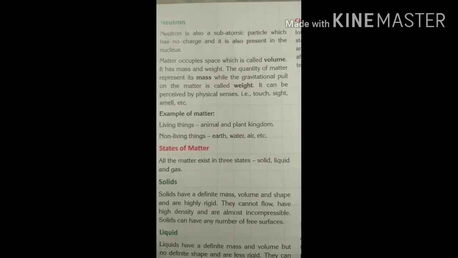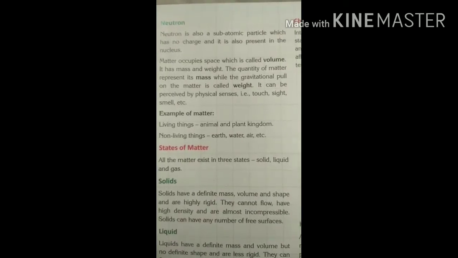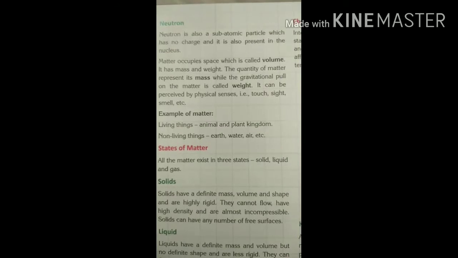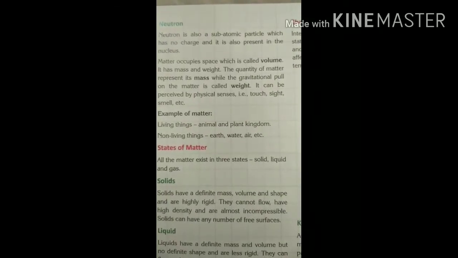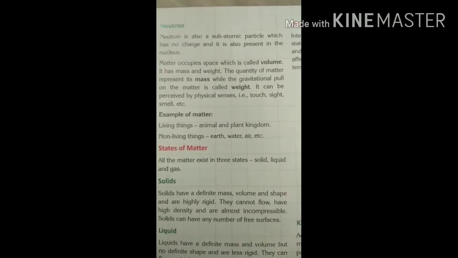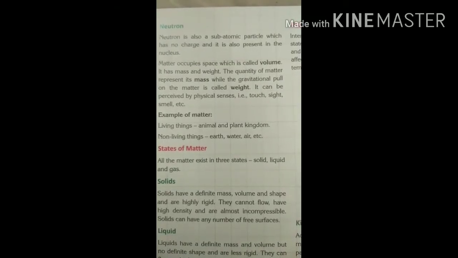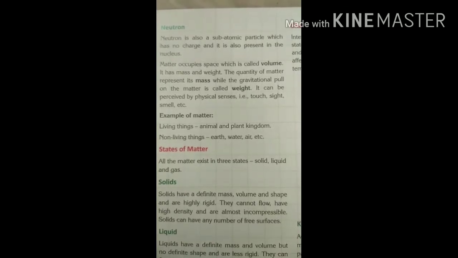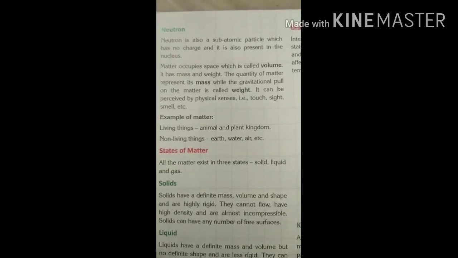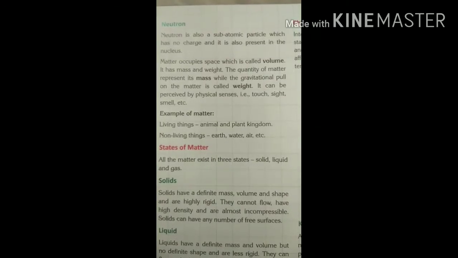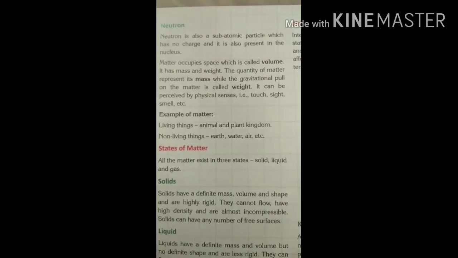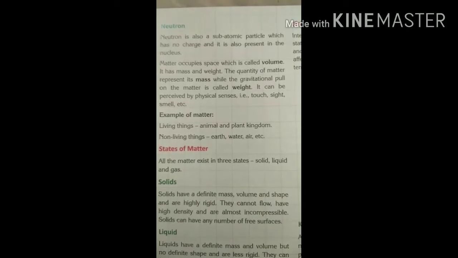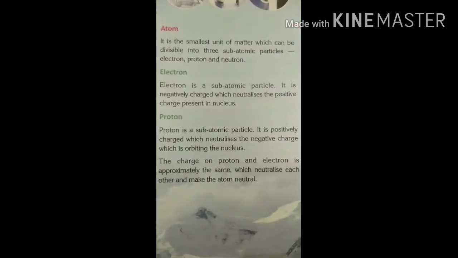Matter occupies space, which is called volume. It has mass and weight. The quantity of matter represents its mass, while the gravitational pull on the matter is called weight. It can be perceived by physical senses. Example: touch, sight, smell, etc. Examples of matter: living things, animal and plant kingdom; non-living things, earth, water, air, etc.